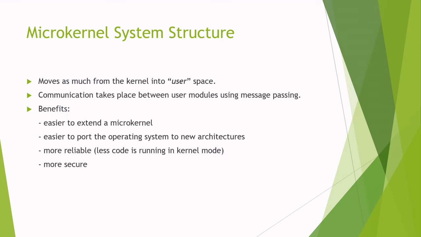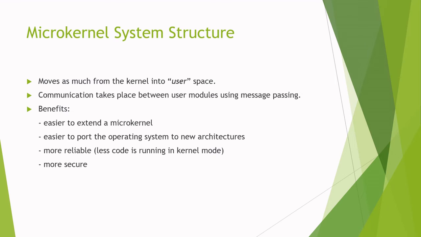This method structures the operating system by removing all non-essential components from the kernel and implementing them as system and user level programs. That is, we keep the kernel smaller. The main function of the microkernel is to provide a communication facility between the client program and the various services that are also running in user space. The communication is provided by message passing.